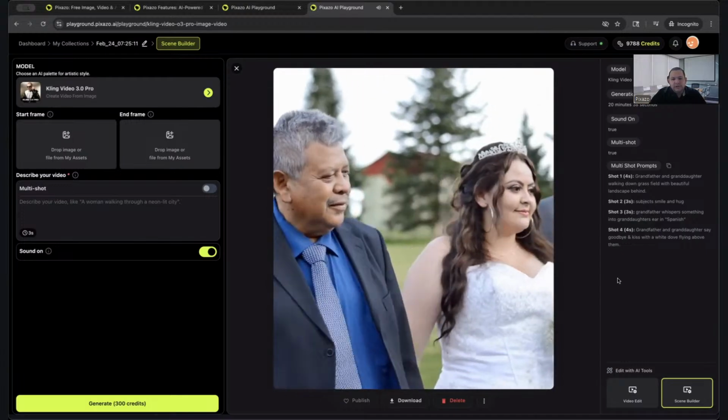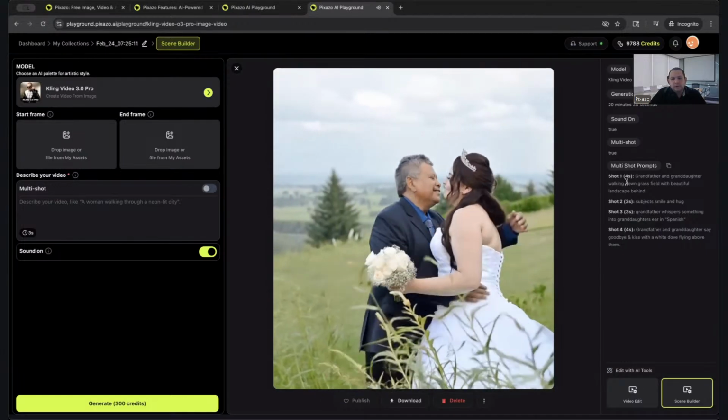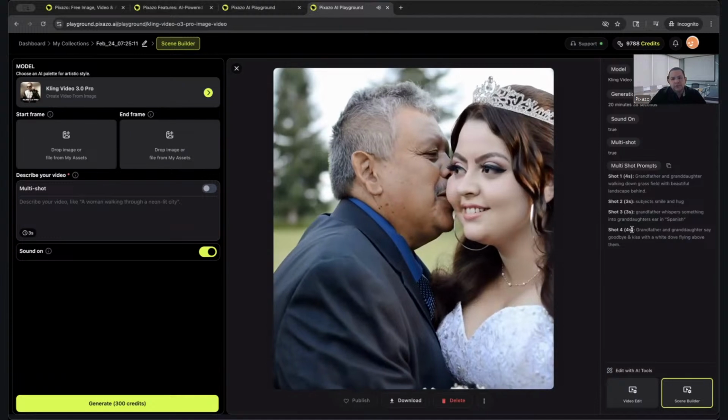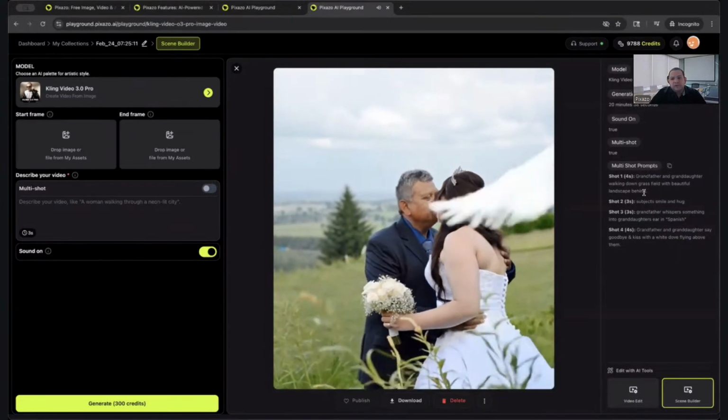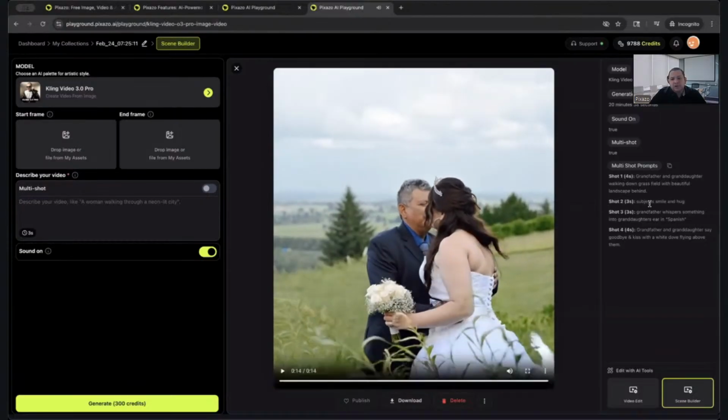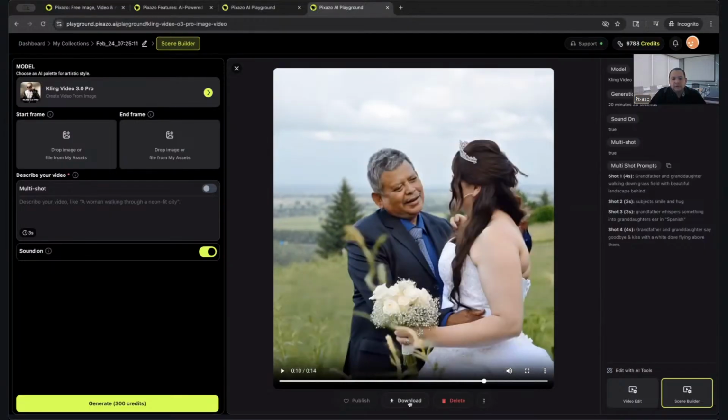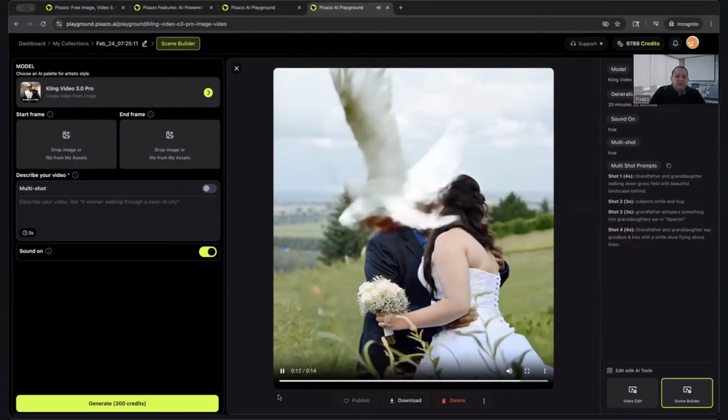As you can see, the prompts that were used here, 4 different shots were used. Grandfather and granddaughter walking down grass field with beautiful landscape behind. Shot 2 was subject smile and hug. And shot 3 was granddaughter whisper something into grandfather's ear. And shot 4, grandfather and granddaughter say goodbye and kiss with a white dove flying above them. Okay, and that's what we can see here, the white doves flying around them during the video here. Again, you guys can be as creative as you guys want.